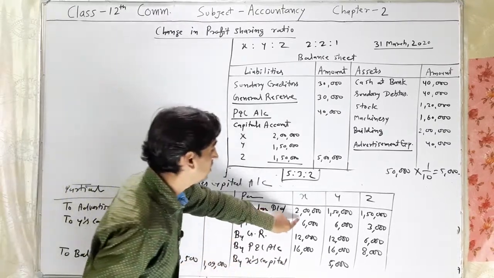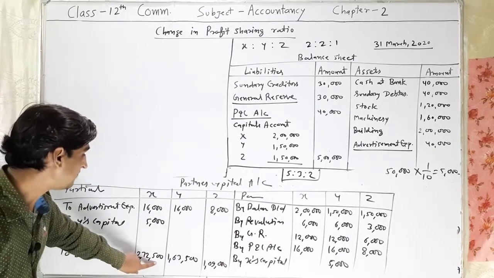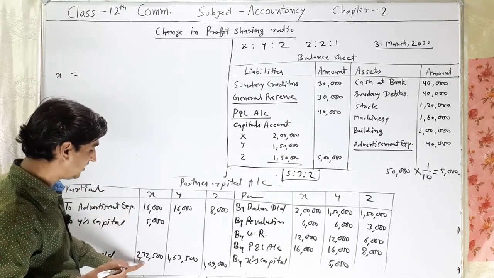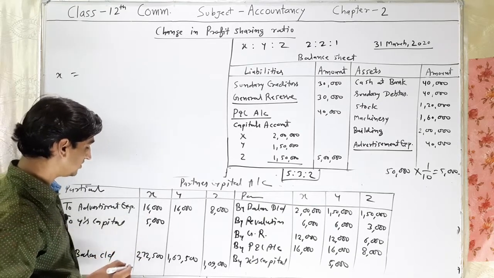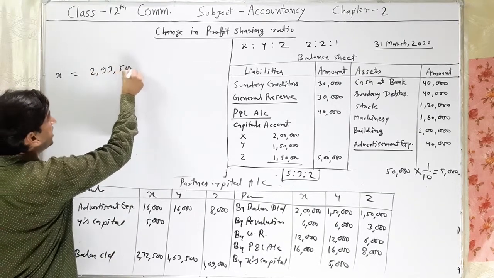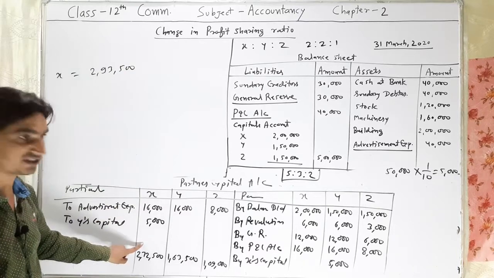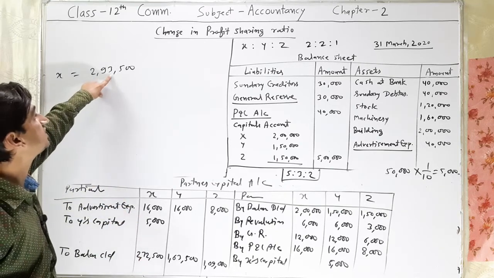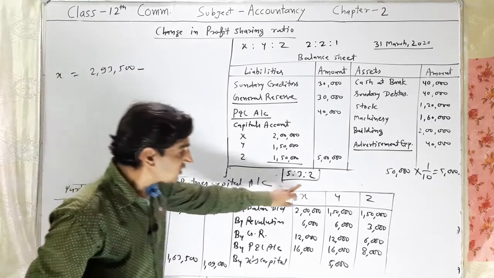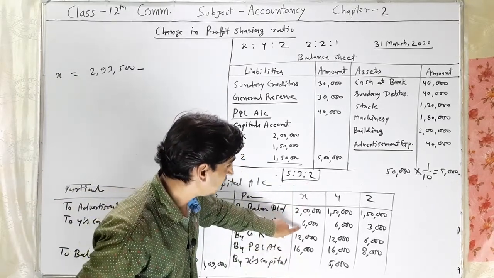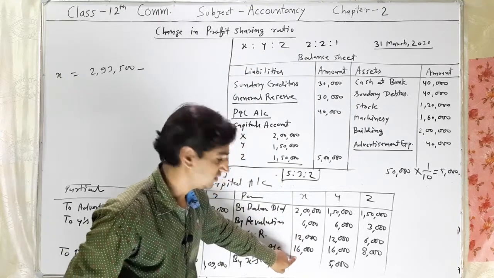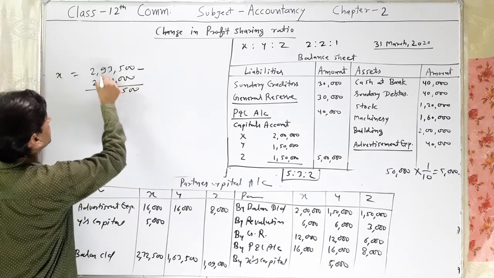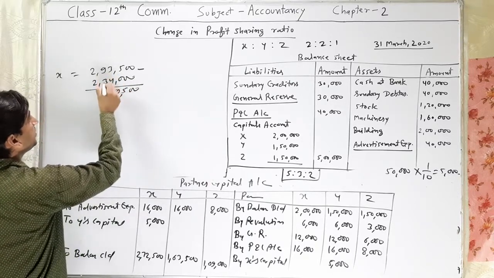So here 2,72,500 plus 21,000, the total debit side of X, is 2,93,500, minus the total of the credit side, 2,34,000. 13 minus 4, 9, 8 minus 3, 5.